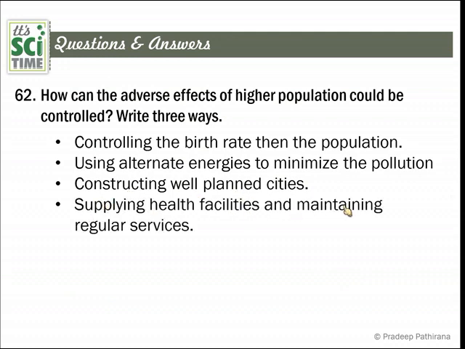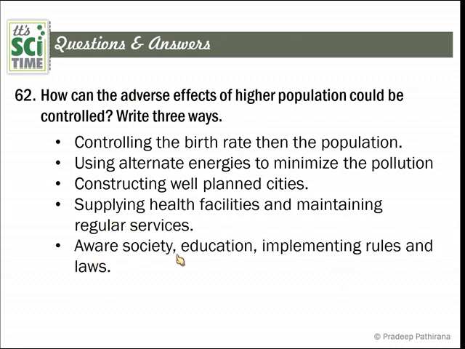Supplying health facilities and maintaining regular services. For the people who are living in urban areas, we must supply clean water facilities, ventilation facilities, or such infrastructure facilities as well. An aware society is a very important thing, and education and implementing rules and laws. There should be strictly maintained rules and laws, and people should be aware and act intelligently. Wisely they have to work to decrease the adverse effects.